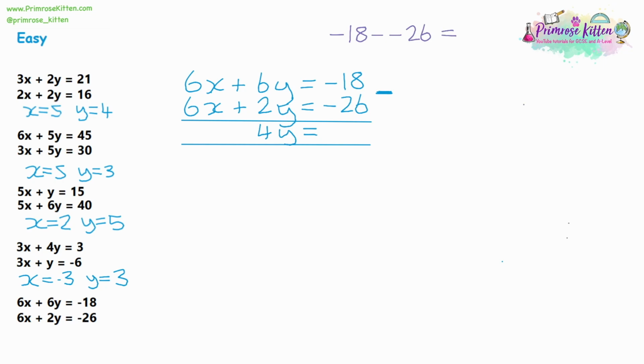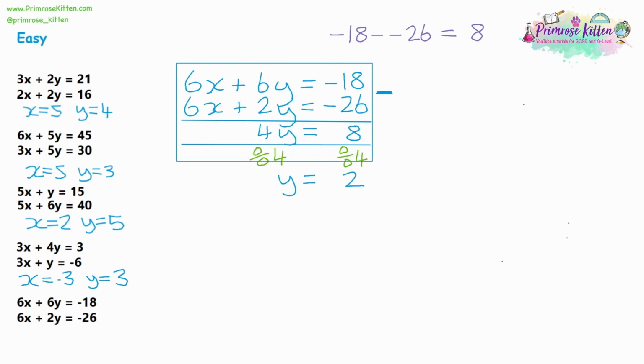So negative 18 plus 26, we're going to add on 18 to get up to 0, and then we're going to have 8 left over. So it's going to be a positive 8. That leaves us with 4y is equal to 8. Let's solve the equation. Divide both sides by 4, and that will give us y is equal to 2. So that's the first part of our simultaneous equation completed.